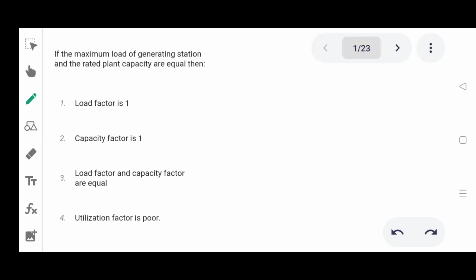Today we look at miscellaneous MCQ of UPPCL JE, NHPC JE, DFCCIL and all JE exams. Let's start. If the maximum load of a generating station and the rated plant capacity are equal, then option 1 load factor is 1, 2 capacity factor is 1, 3 load factor and capacity factor are equal, 4 utilization factor is poor. Correct answer is load factor and capacity factor are equal.